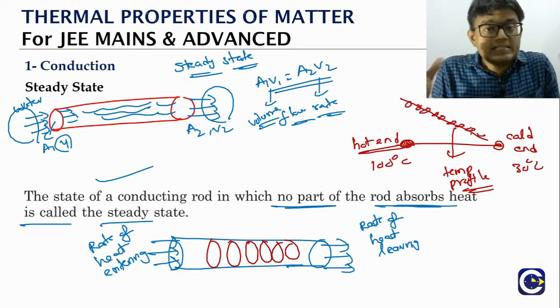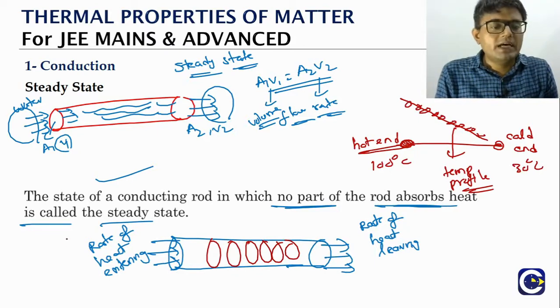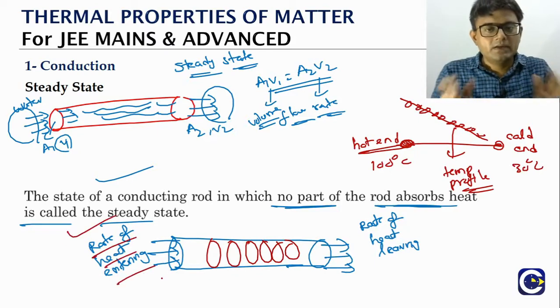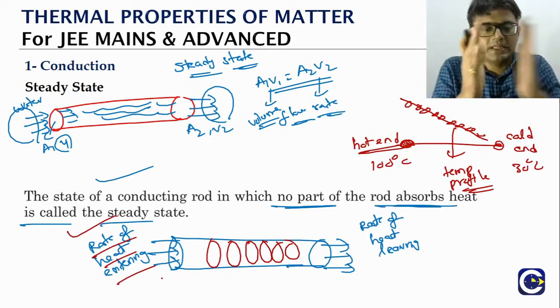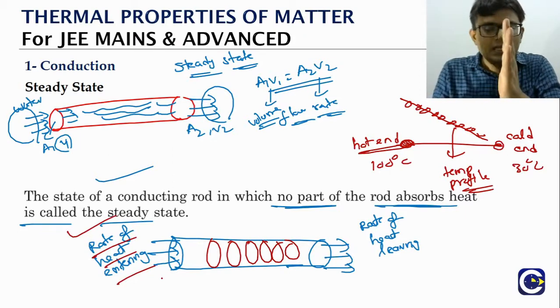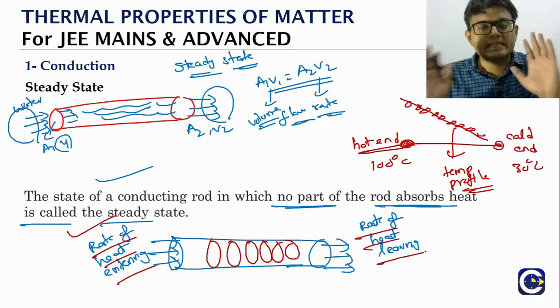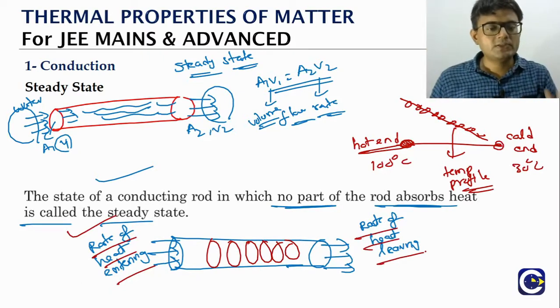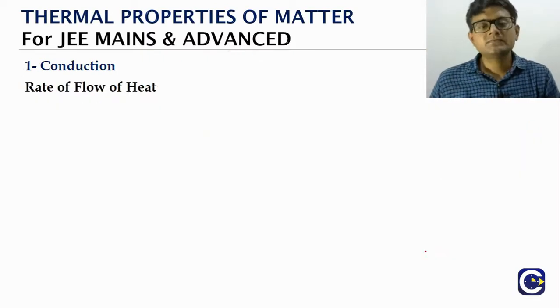And once the steady state is reached, whatever the rate of heat that is entering any cross section of the rod you take, whatever the heat that is entering in a given time, same amount of heat must leave in the same amount of time. Okay, so this is about the steady state condition.